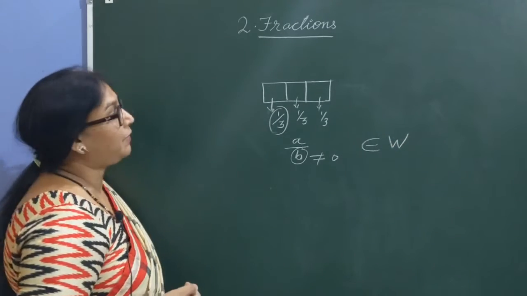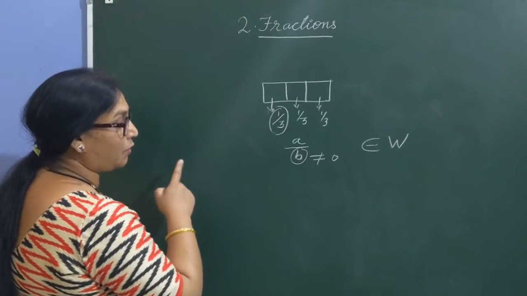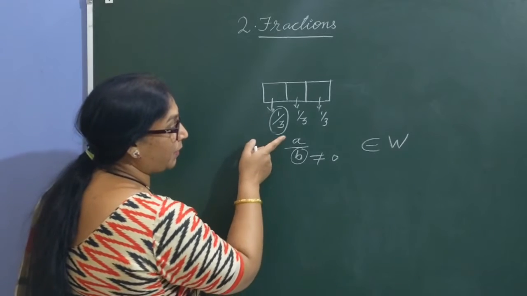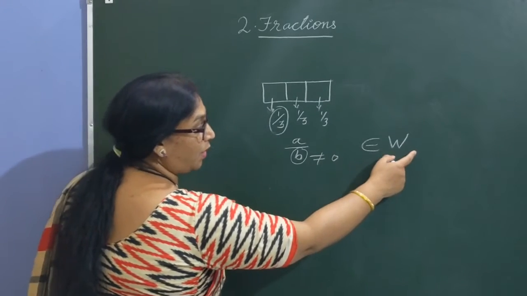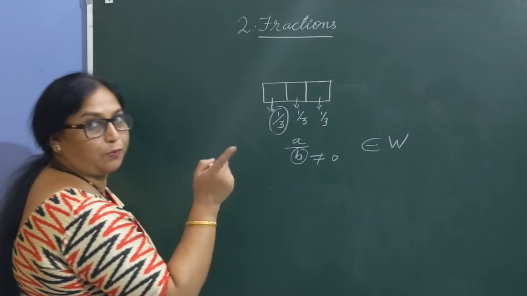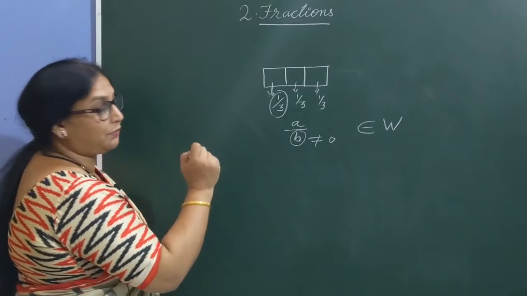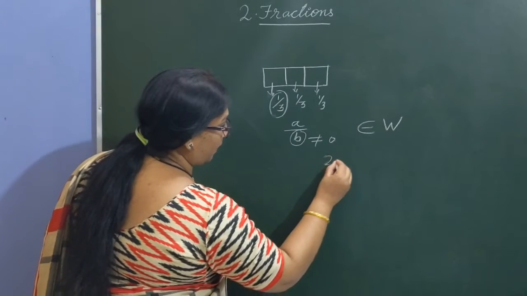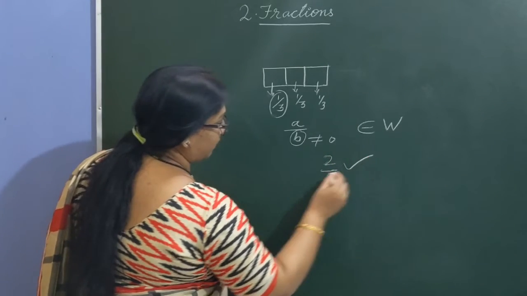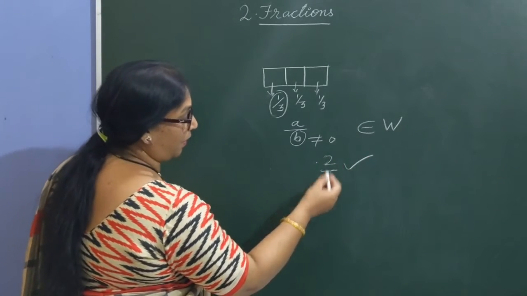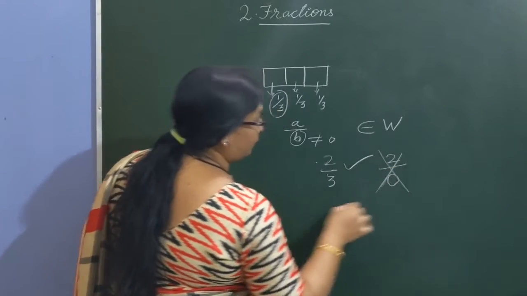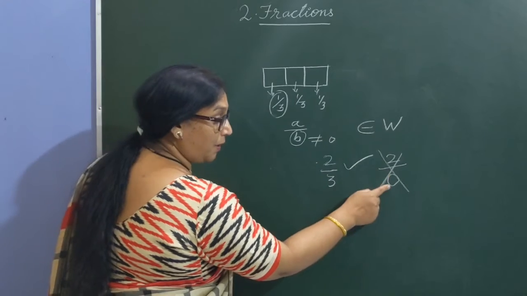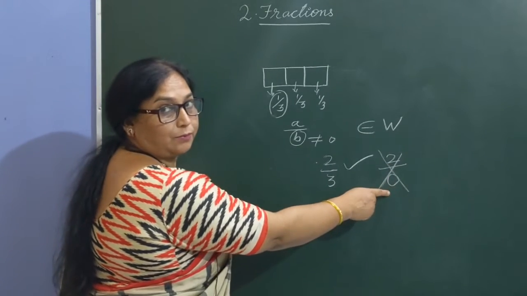So how could you define fraction? A fraction is a part of whole which can be written in the form a by b, where a and b belong to the whole numbers and b is never equal to 0. Let me clear it with the help of an example. If I write 2/3, it's a fraction where 2 is a whole number, 3 is a whole number. If I write 2/0, it is not a fraction because the denominator is never equal to 0.